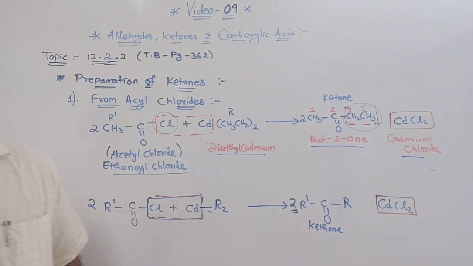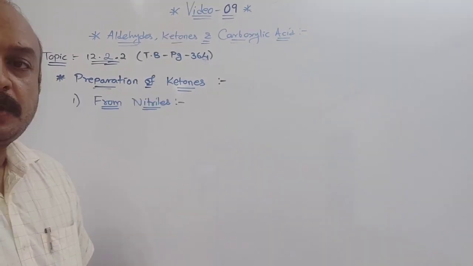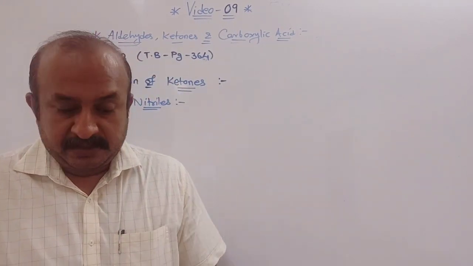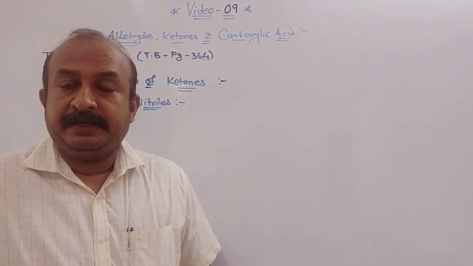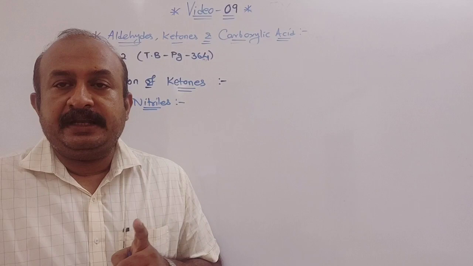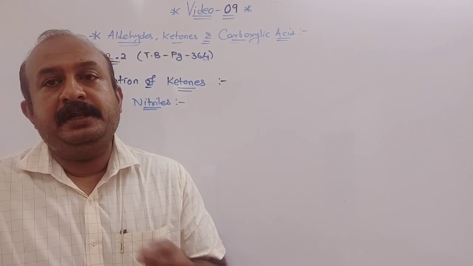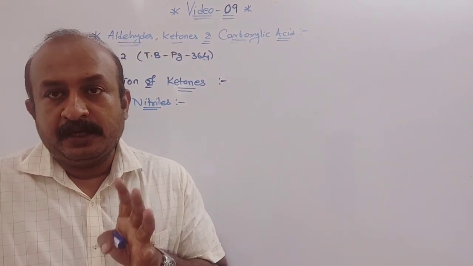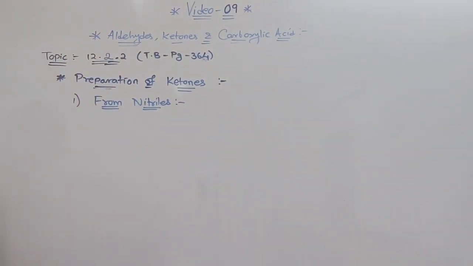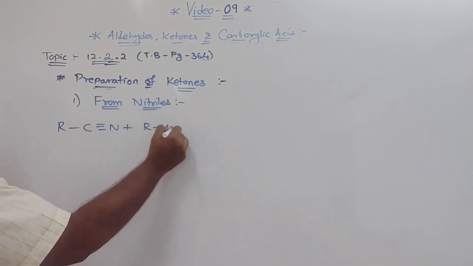Okay? Now the next one what is given in your book, you can see on page number 264. Now the next one, from nitriles. In your book it is given: treating a nitrile with a Grignard reagent will give you an intermediate. That intermediate on hydrolysis will give you a ketone. Now for that, first we will write a general form with an alkyl group. You can see here the general form is like this: RC triple bond N plus RMgX, like this.